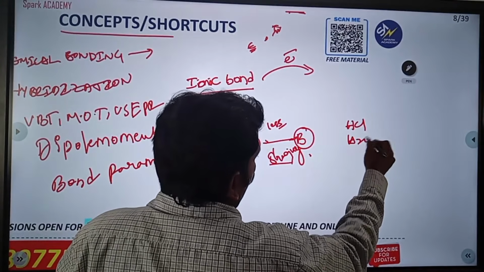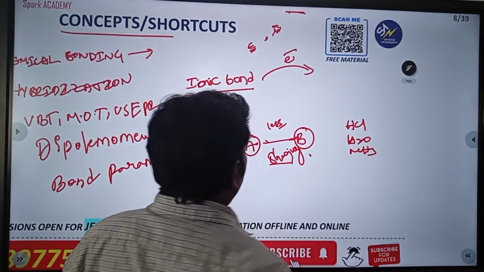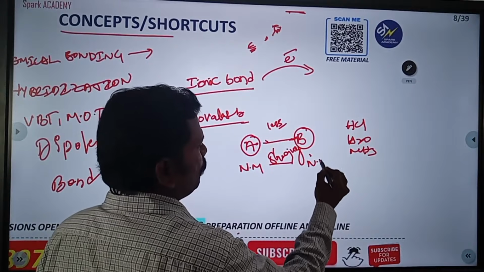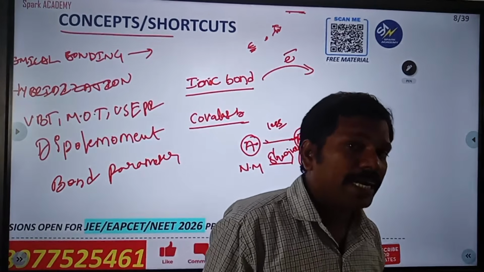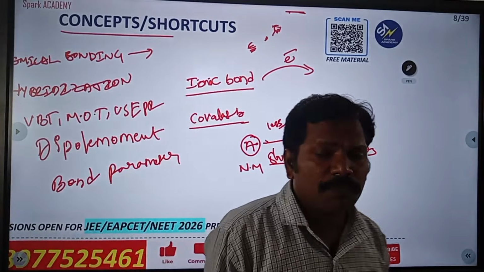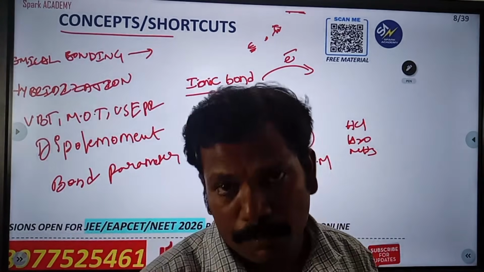This is the best example for this one: HCl, H2O, NH3, you have to take. In these both are non-metals. Please remember, before that one was a metal and another a non-metal. Okay, the electronegativity difference is not much compared to an ionic bond.